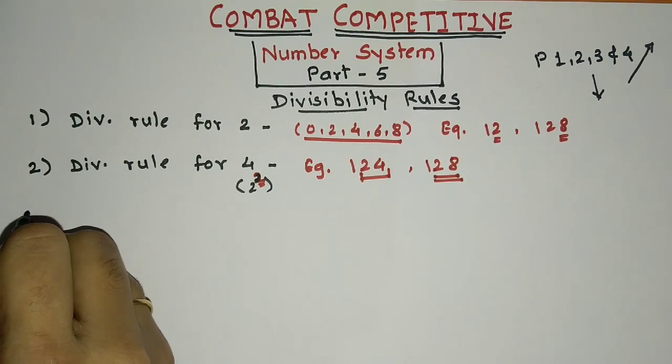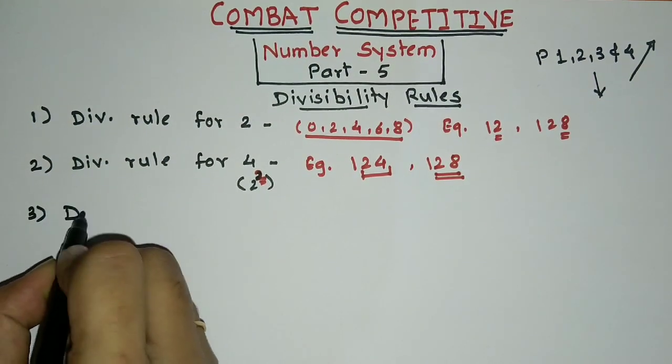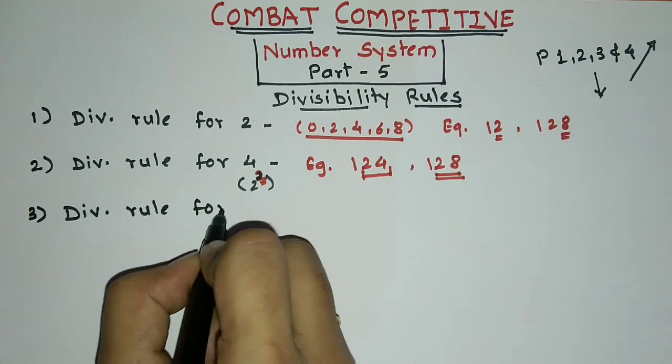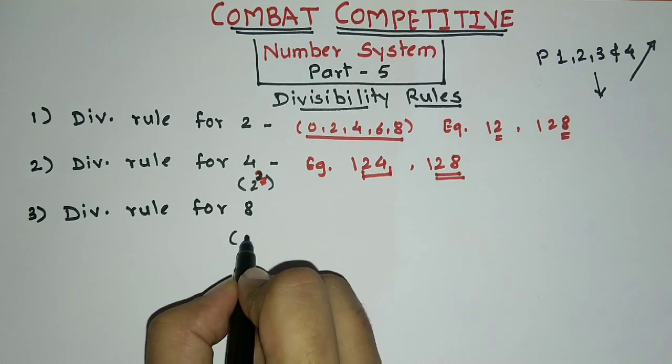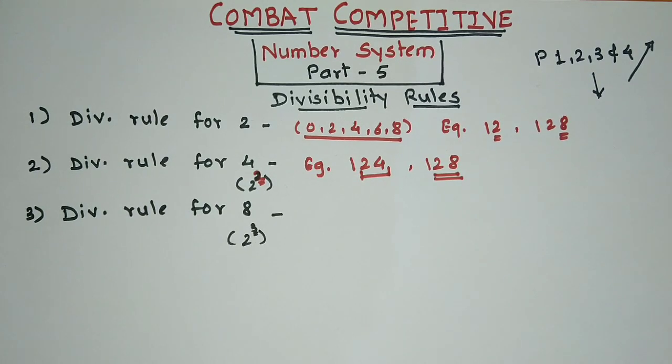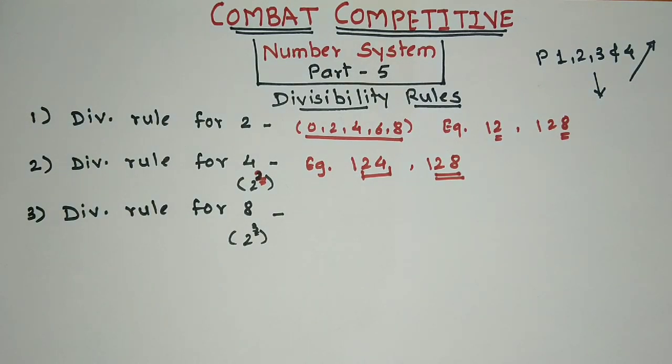Now when it comes to divisibility rule for 8. 8 is nothing but 2 cube. See, here it is a cube. Hence we are going to consider 3 digits of a number.